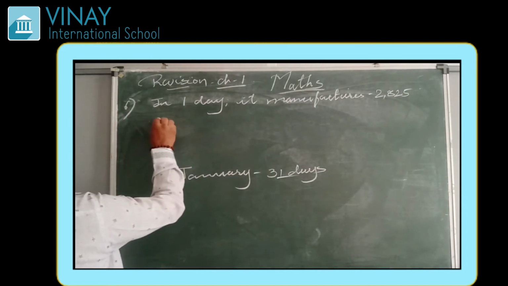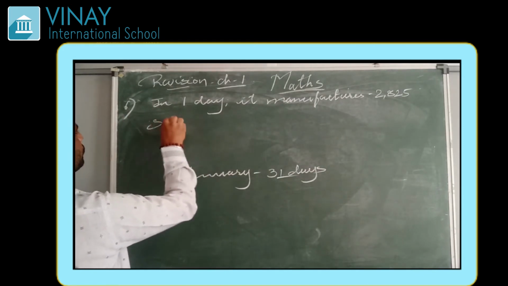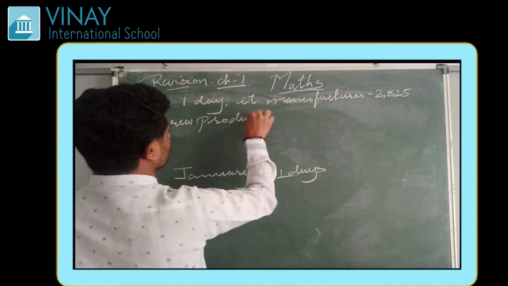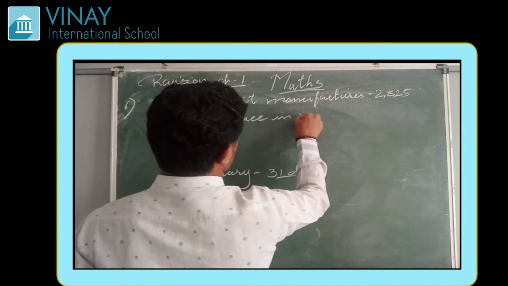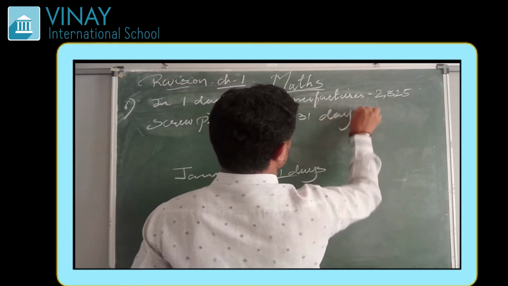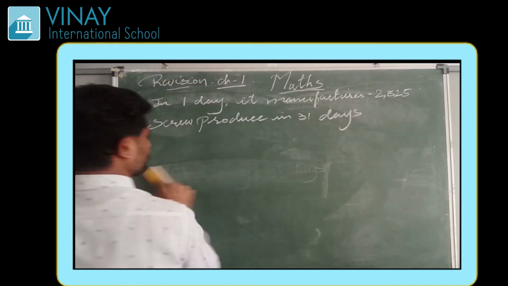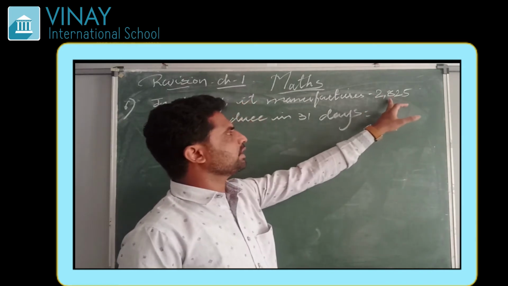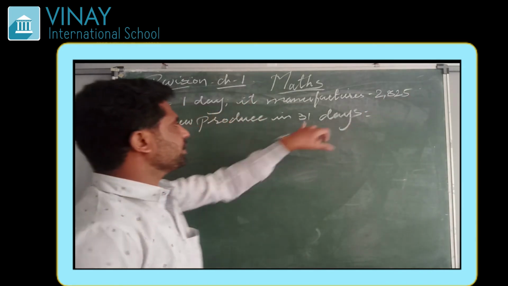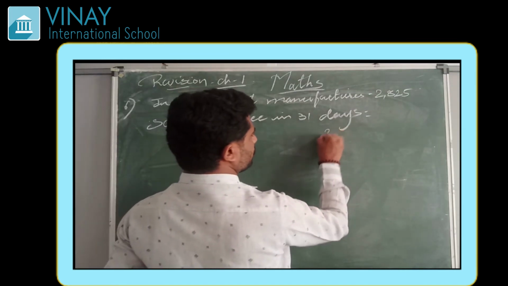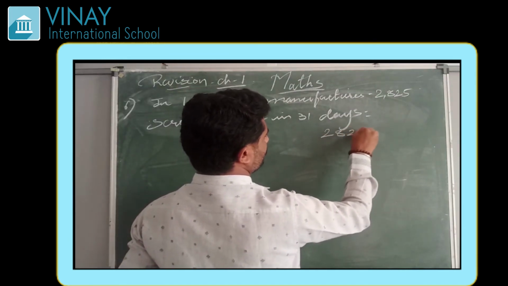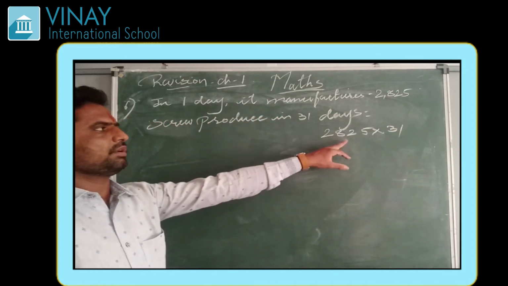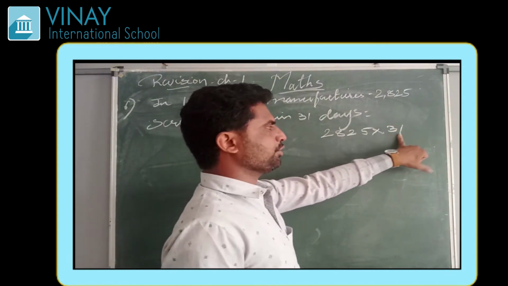So screws produced in 31 days. We know that in one day it produced 2,825, so in 31 days it produced 2,825 into 31.